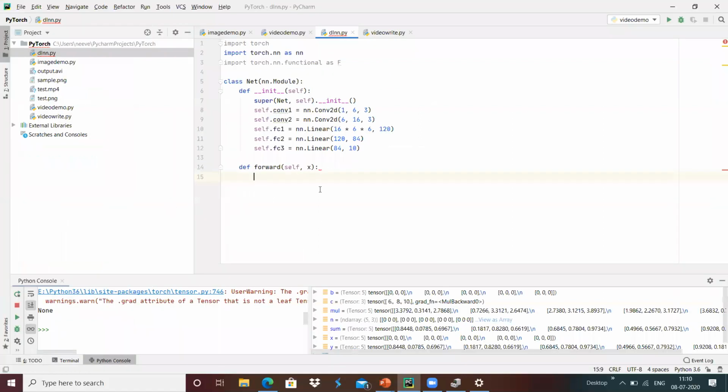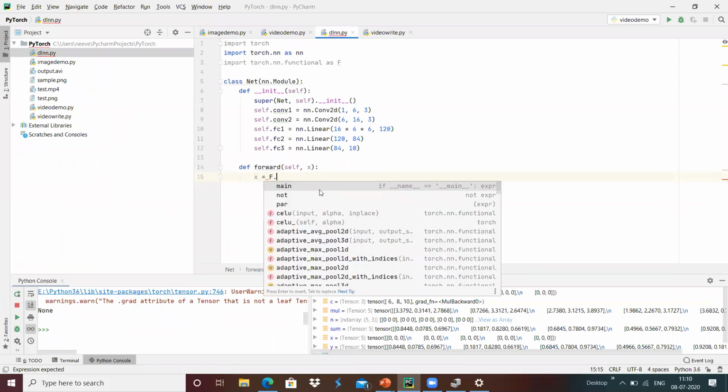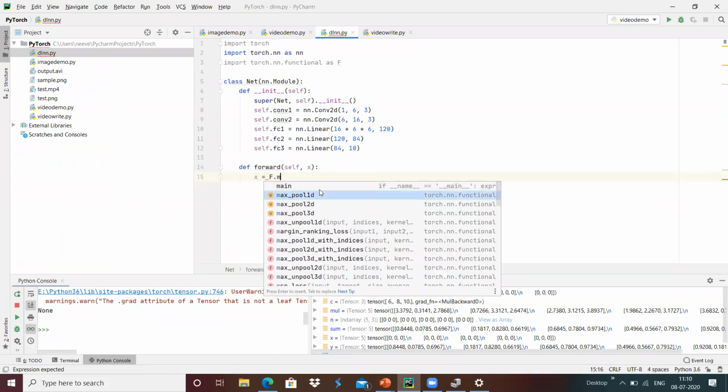We will see that x equals f dot max pool 2D.